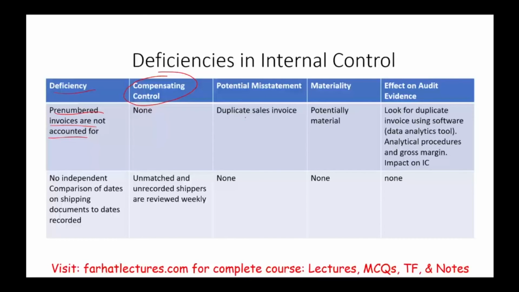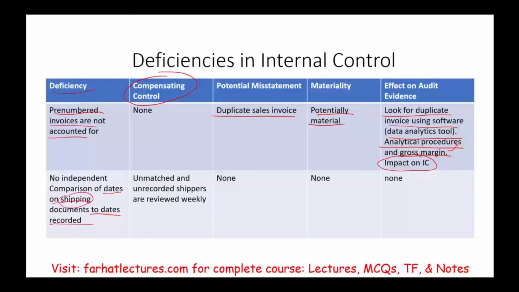So what's the potential issue here? We could have duplicate sales invoices. Could be potentially material if we have a lot of them. So when we do an audit, we have to look for duplicate invoices, maybe using software or data analytical tools. Or we might perform analytical procedures. We might compute gross margin for analytical procedures for that matter, and to see what impact this error has on the overall internal control. Also, the company doesn't perform an independent comparison of dates on shipping documents to dates recorded. So they don't compare the shipping to the recorded date.